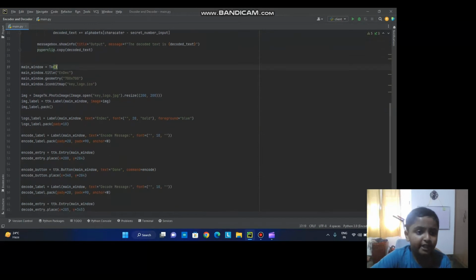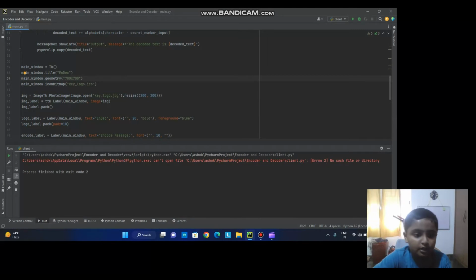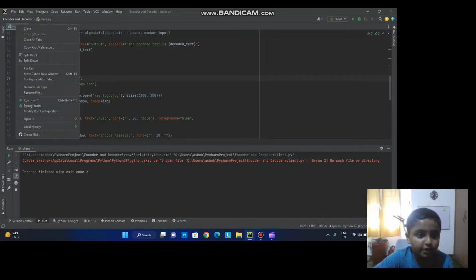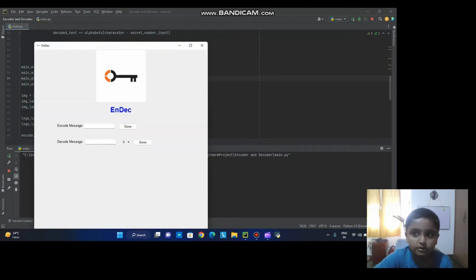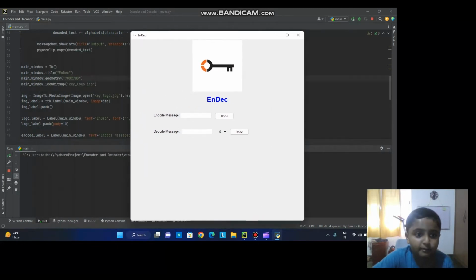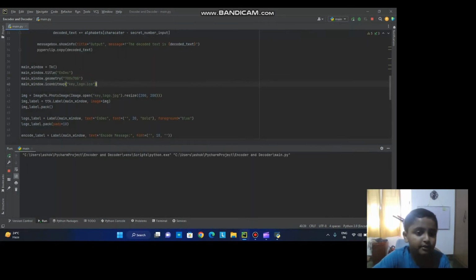So we'll first take a look at the GUI. First we make the main window using the Tk class. Next we put the title, geometry and iconbitmap. The title I put as index. I just creatively made this name. Next I put a geometry of 700 by 700. Then iconbitmap is like putting an icon over here. I'll just run this and show you. As you can see over here, this small logo, that's the iconbitmap. I got this by searching it on Google.